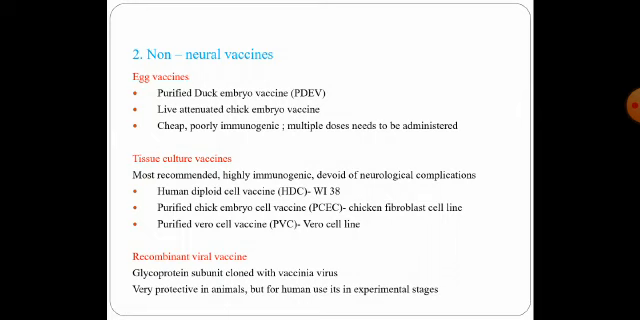They are the most recommended vaccines. They are very immunogenic and they are devoid of any neurological complications. So there are three types: the human diploid cell vaccine, the purified chick embryo cell vaccine, which is grown in the chicken fibroblast cell line, and the purified Vero cell vaccine, which is again grown in the Vero cell lines.